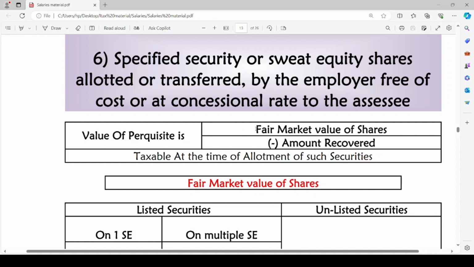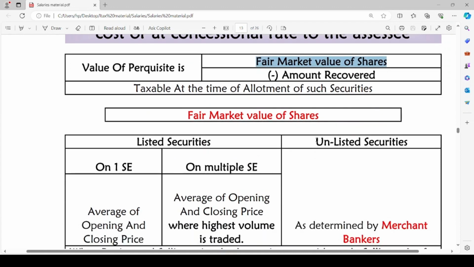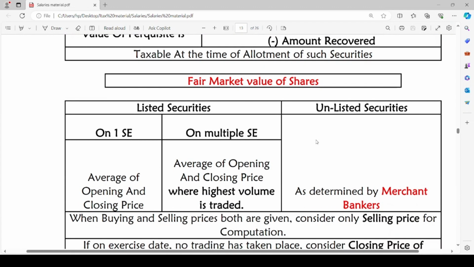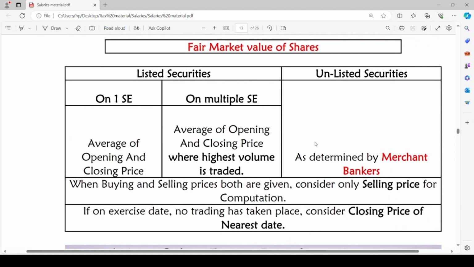So how to determine the fair market value of the shares? To calculate the value of perquisite, we have to determine the fair market value of shares as follows. There might be listed securities or unlisted securities. If the shares are listed on one stock exchange, then we take the fair market value of shares as average of opening and closing price. If the shares are listed on multiple stock exchanges, then the average of opening and closing price where highest volume is traded is the FMV of shares.